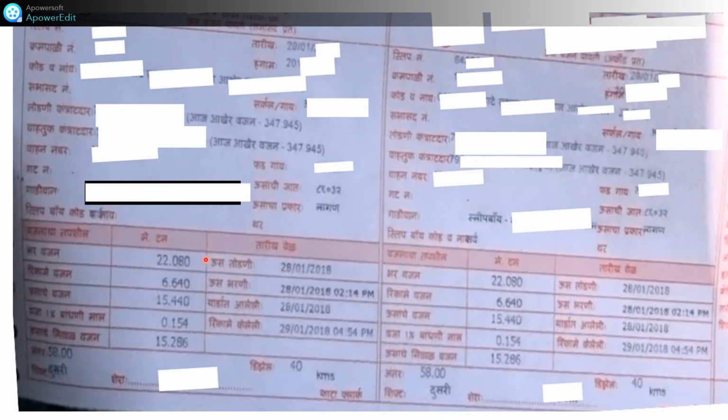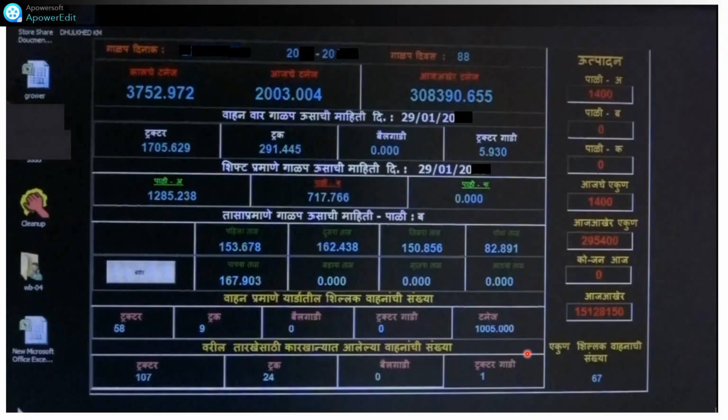See, this is the loaded weight, and this is the unloaded weight of this vehicle, and deducting this gives the weight of the sugar cane. This type of slip will be generated, and one slip is given to the farmer, and on what day it will come, all the details are given here.